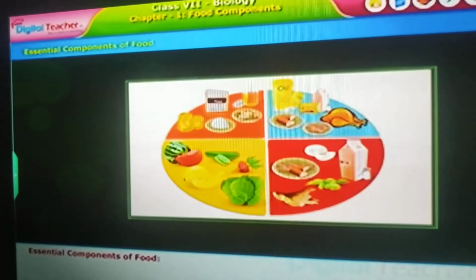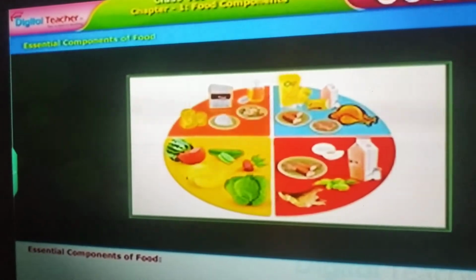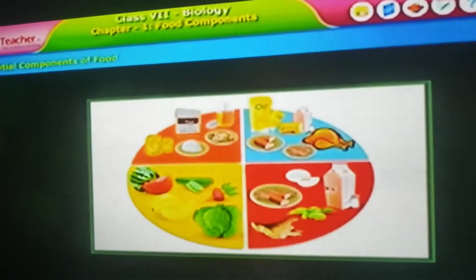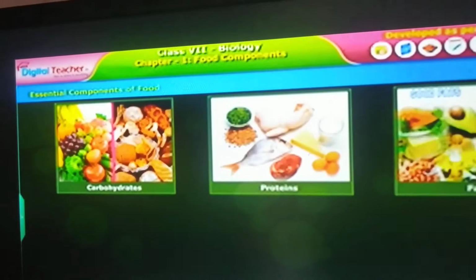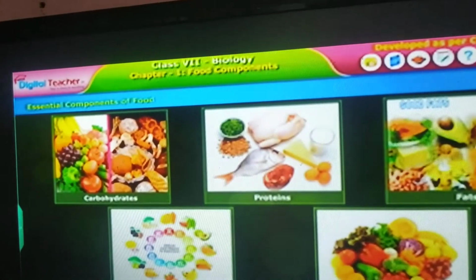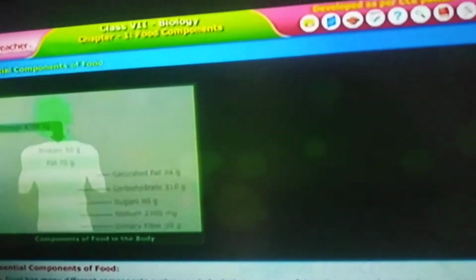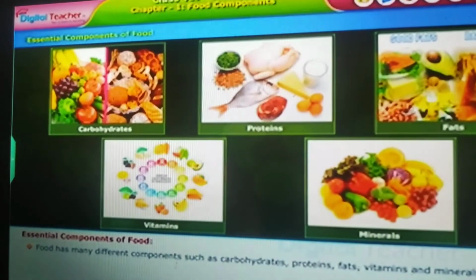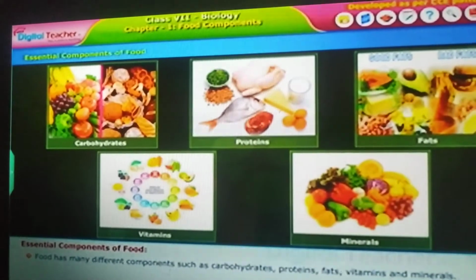Are you ready? First, we should know the essential components of food. What should we learn, children? The essential components of food. What are the essential components of food? Food has many different components such as carbohydrates, proteins, fats, vitamins and minerals. What are they, children? Carbohydrates, proteins, fats, vitamins and minerals.